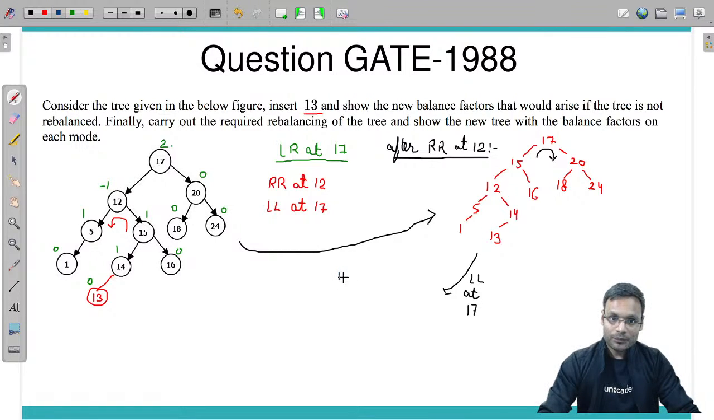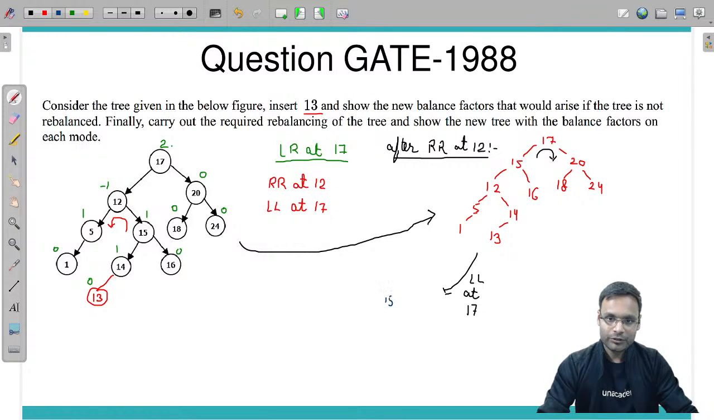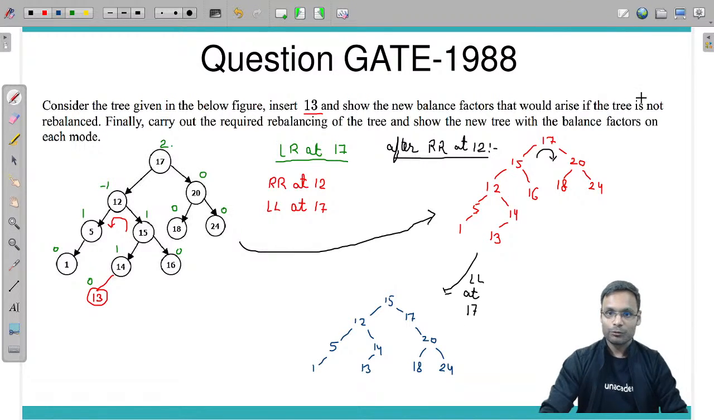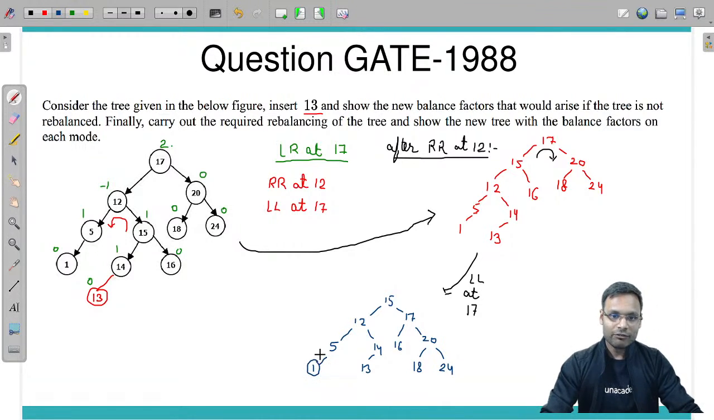The tree becomes 15 as root. Okay, so let me draw it that way. Here, a little bit down, 15 is root, on the right side 17, 17's right as it is, 20, and its left and right as they are, 18 and 24. 15's left as it is, 12, 14, 13, 12's left 5, 5's left 1. The right of 15 will go as the left of 17, here 16. This will be the final tree which I will get after the rebalancing.